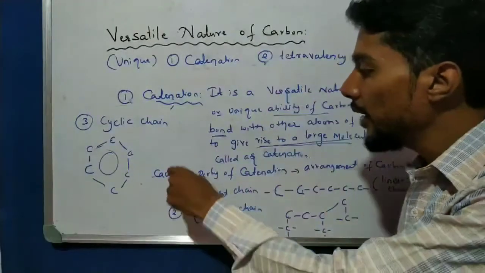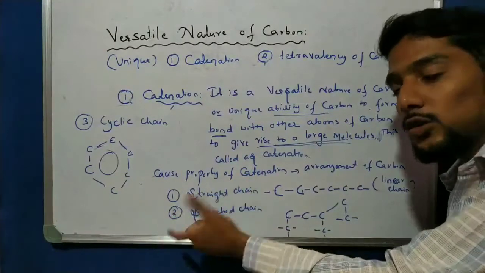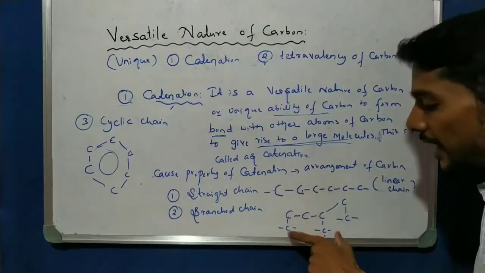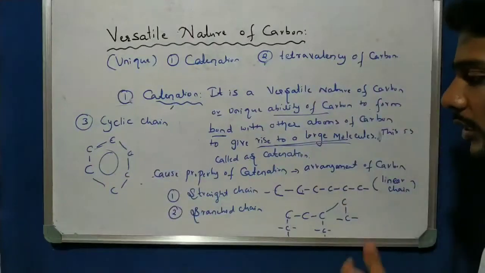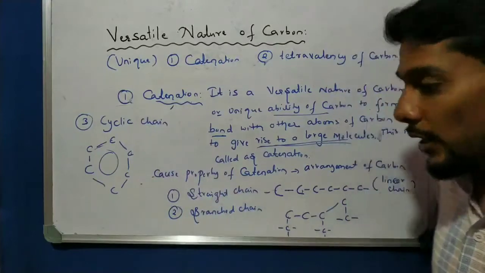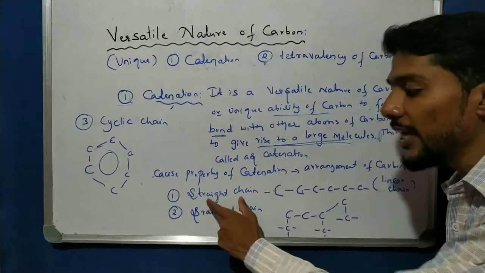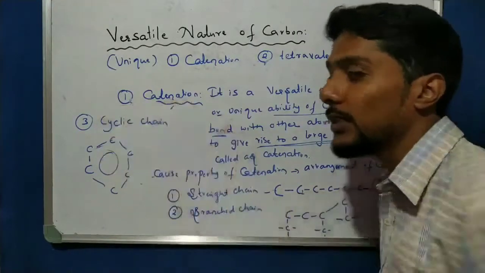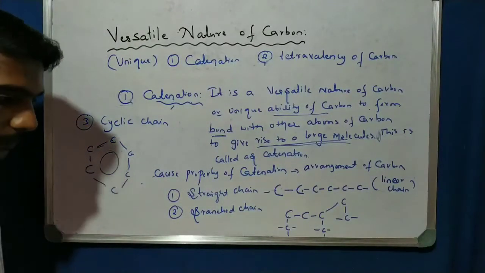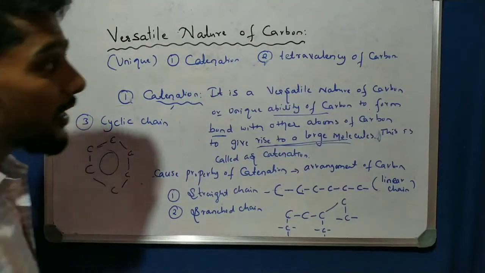Please write down this point. Because of the property of catenation, the arrangement of carbon may be a straight line, which is correct, or branched, which is also correct, or cyclic, which is also correct. Different compounds have different arrangements. One is a straight arrangement, one is a branched arrangement, and one is a cyclic arrangement. Students, please write down this point. Now pause the video and write down these points. Hope you understand the catenation property.